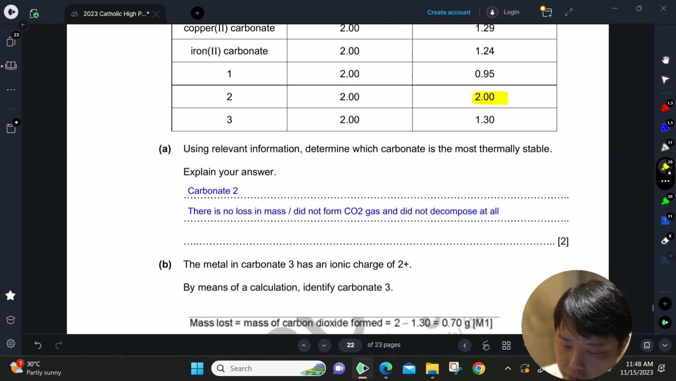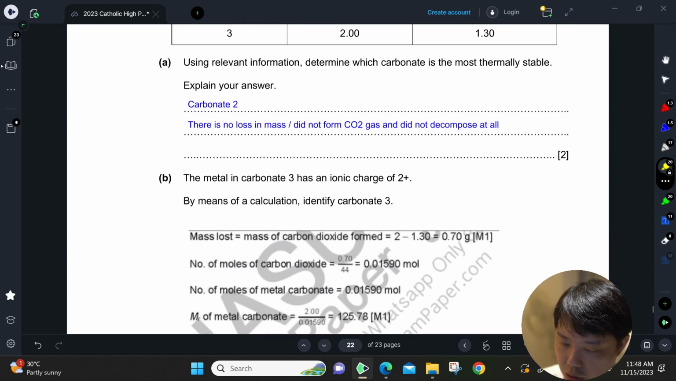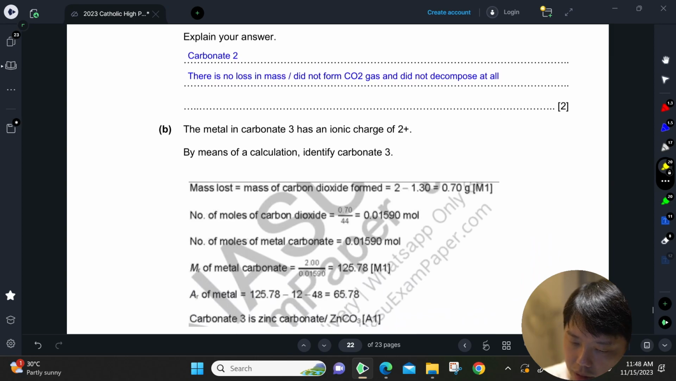They say the metal in carbonate 3 has an ionic charge of +2. By means of a calculation, identify carbonate 3. Okay, so we need to do some calculation. The mass loss is 0.7 grams.